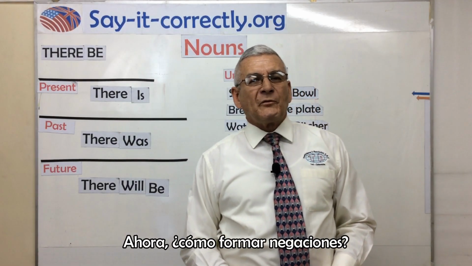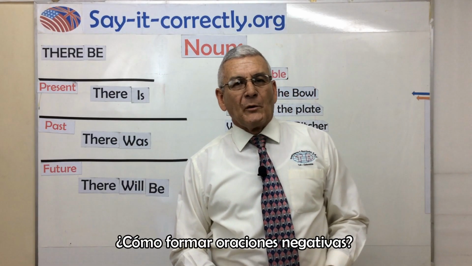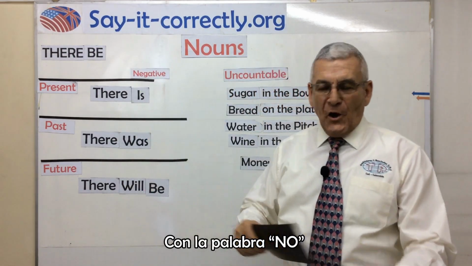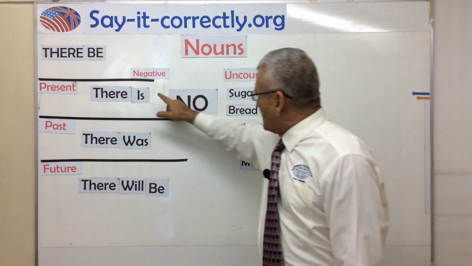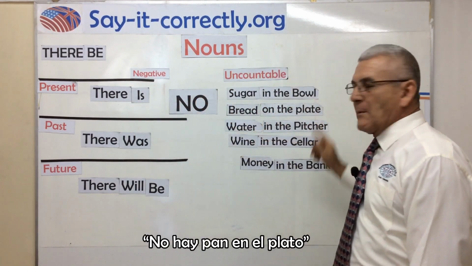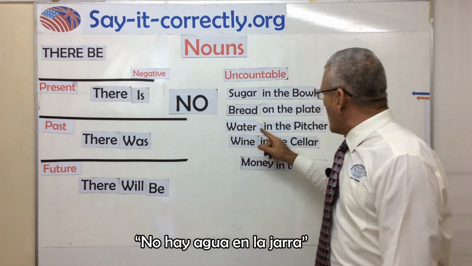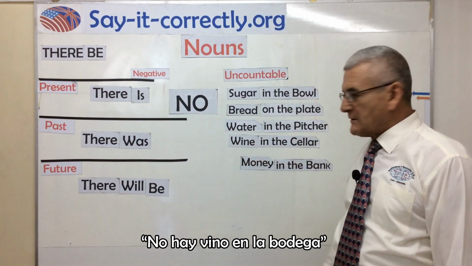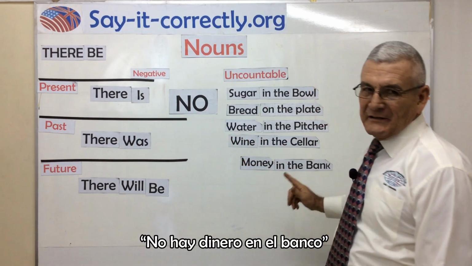Now, how to form negations? How to form negative sentences with the word no. There is no sugar in the bowl. There is no bread on the plate. There is no water in the pitcher. There is no wine in the cellar. And there is no money in the bank.